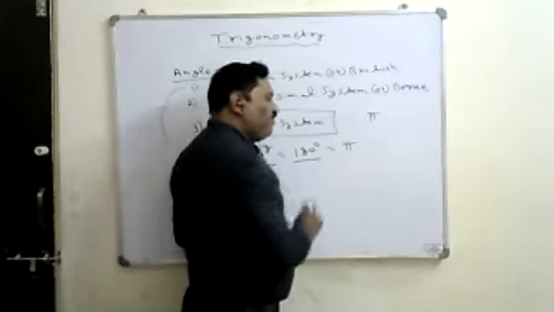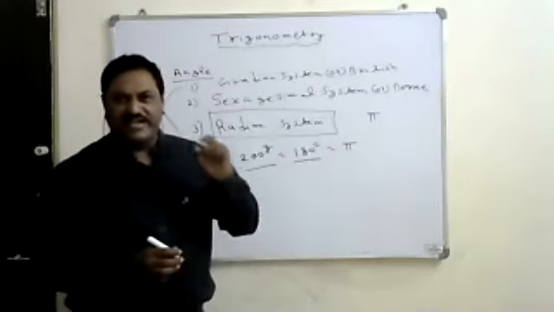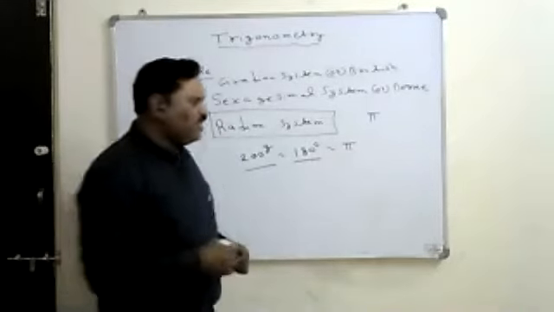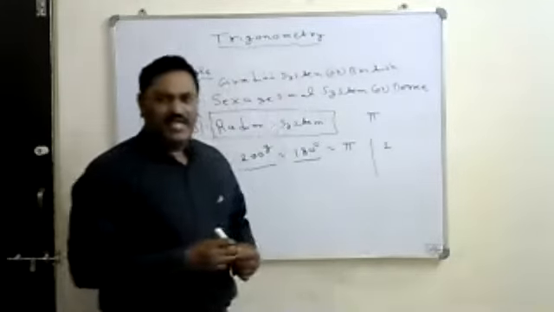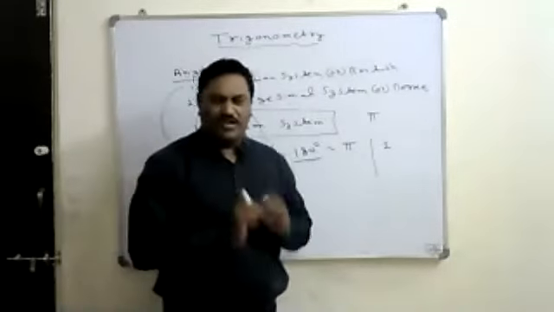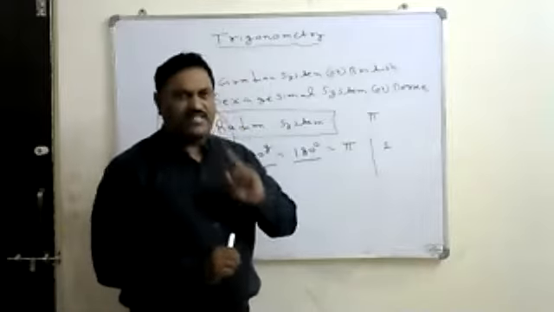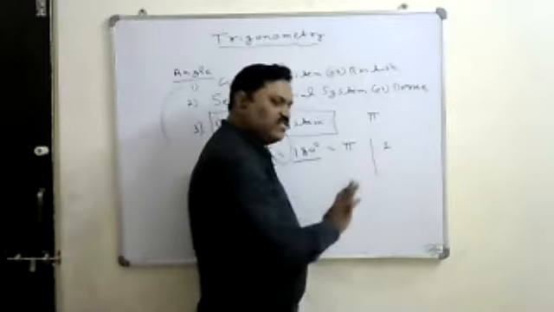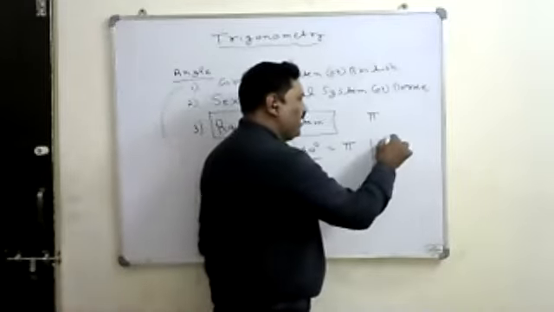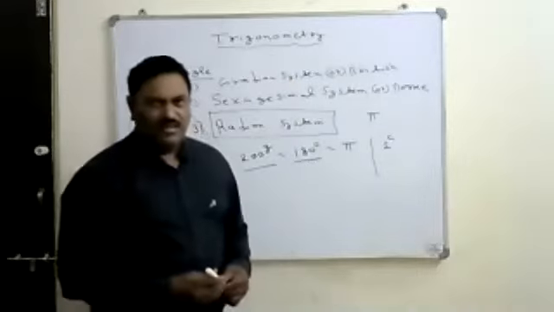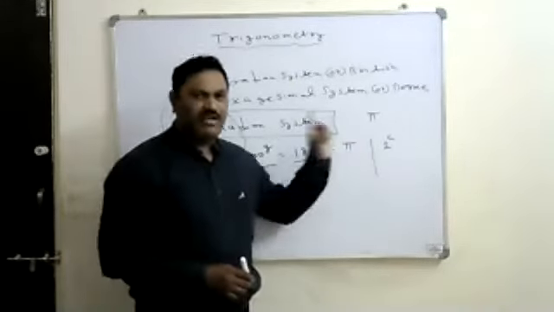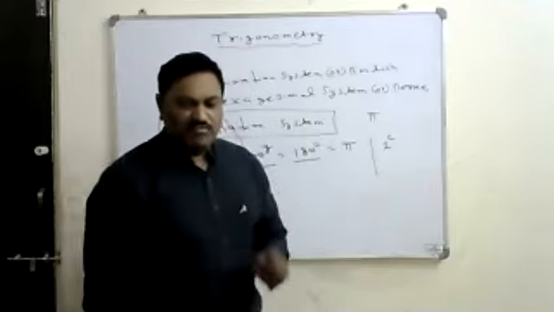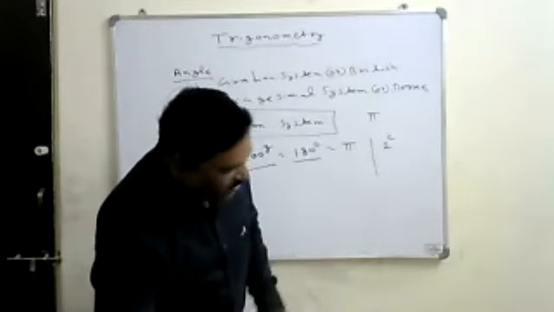Or sometimes nothing is there in the power, even though we have to read it as radians only. Suppose they have mentioned that the angle between the lines is 2. We have to understand that the angle is in radians, not in degrees. This is called 2 radians. If nothing is there in the power, we have to understand that the angle will be in radians.